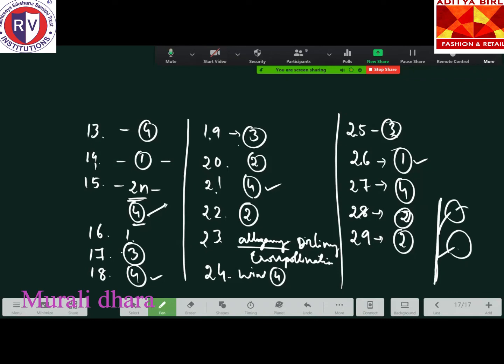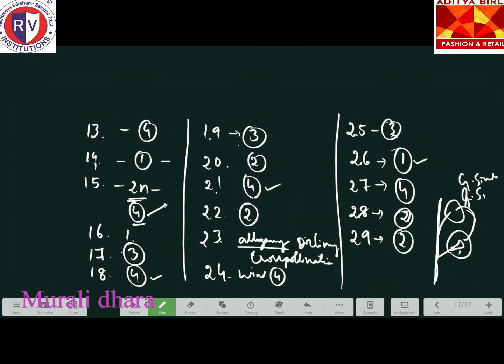So the pollen grains falling onto the stigmatic surface of another flower, here the pollination has taken place, but they are genetically similar, right? They are genetically similar, but it looks like a cross-pollination. It is not exactly cross-pollination. So genetically it is a self-pollination, but ecologically it looks like a cross-pollination.